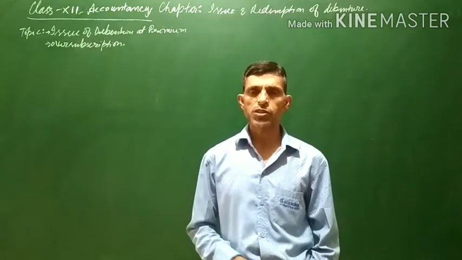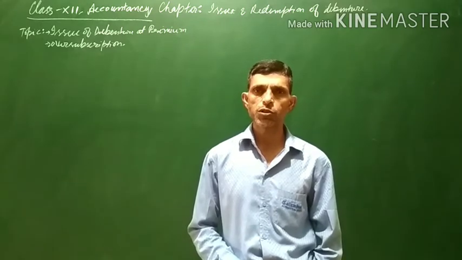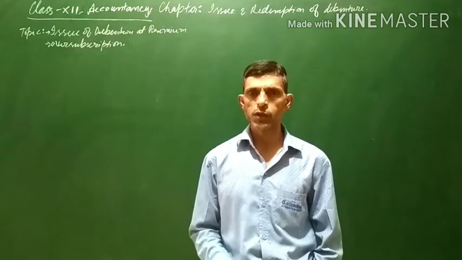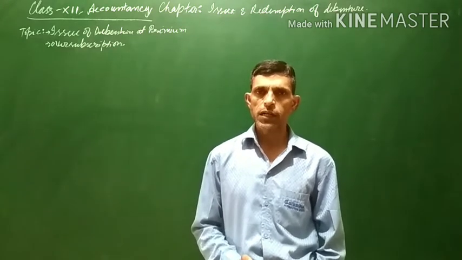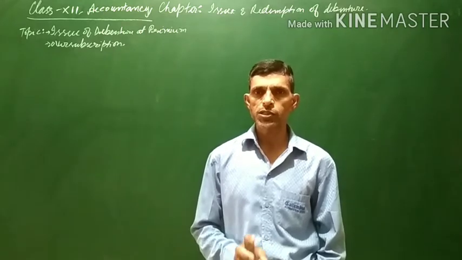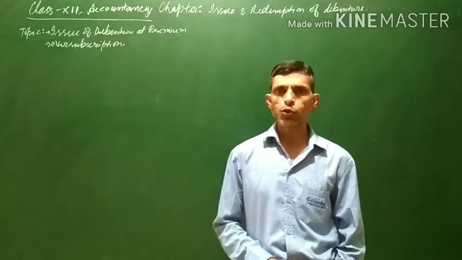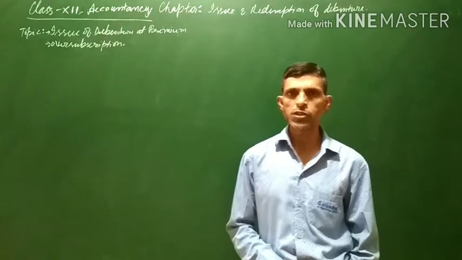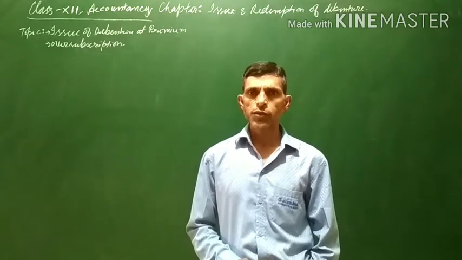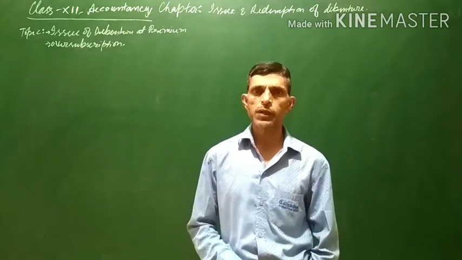When the debentures are issued at a premium, this premium is transferred to an account known as securities premium account. Moreover, if nothing is mentioned in the question and shares are issued at a premium, then the premium amount is assumed to be called along with allotment. Means if nothing is mentioned, we have to assume that the premium amount has been called at the time of allotment.